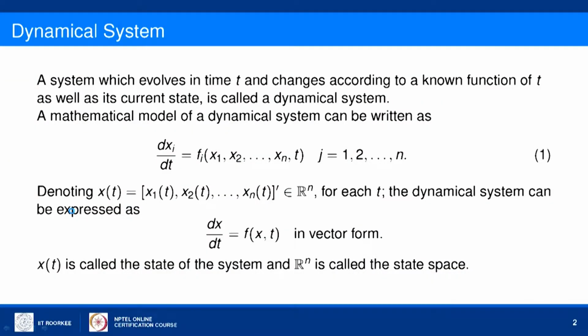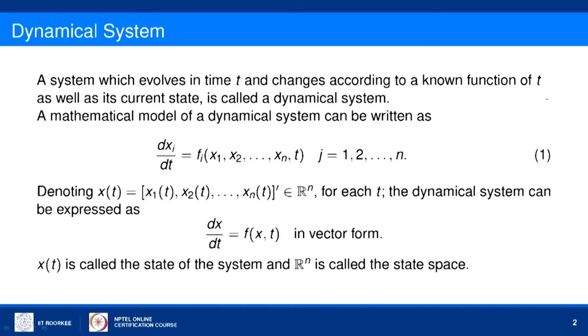In this lecture we will see some formulation of certain control systems, or in other words, some mathematical models of some practical control systems. In previous lectures you might have studied various dynamical systems. The definition of a dynamical system is a system which evolves in time and changes according to a known function of t, which is time, as well as the current state of the system. Such systems are called dynamical systems.